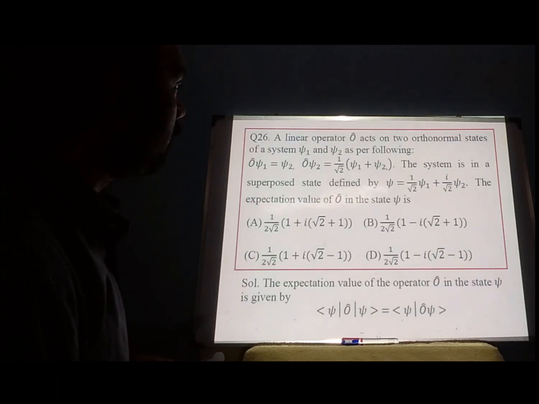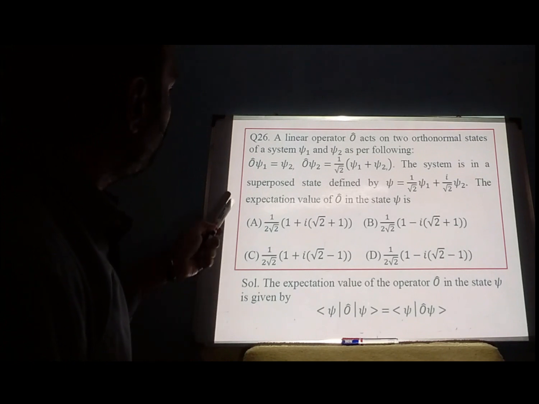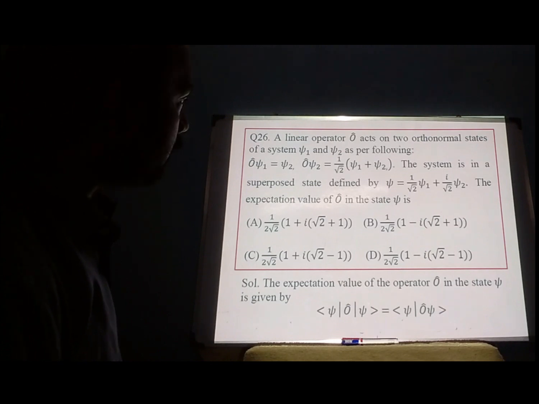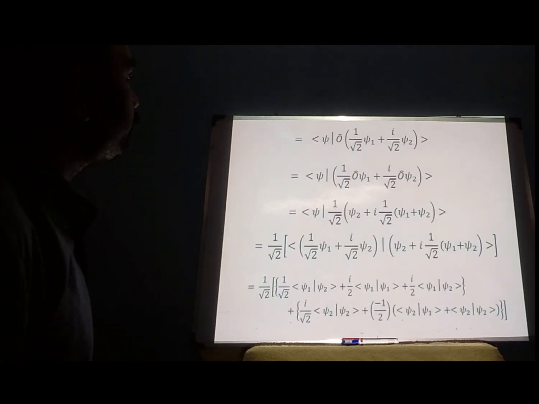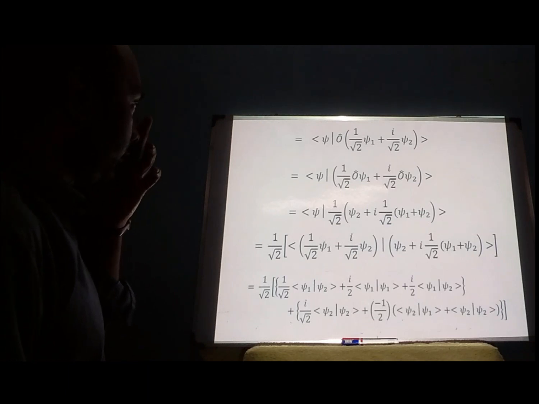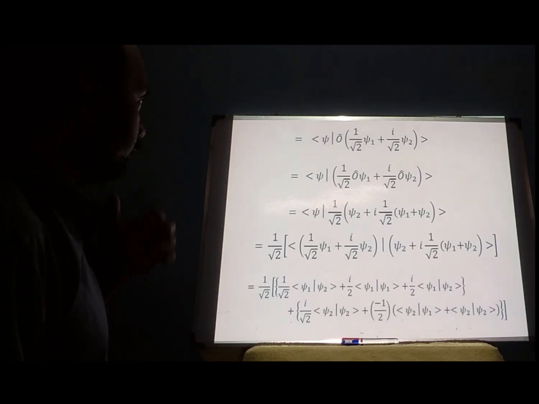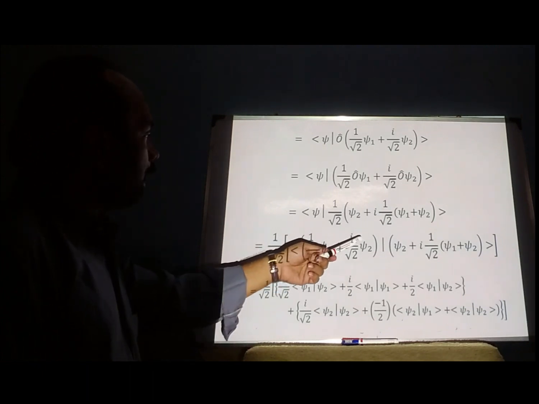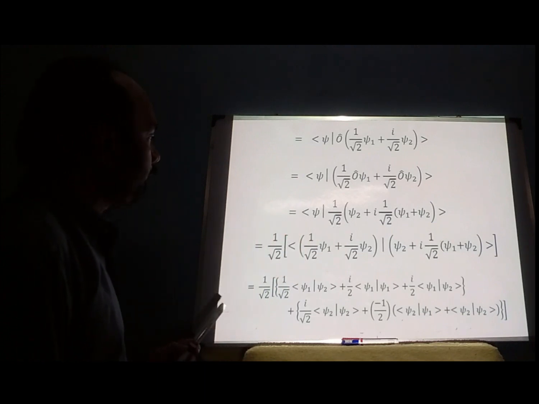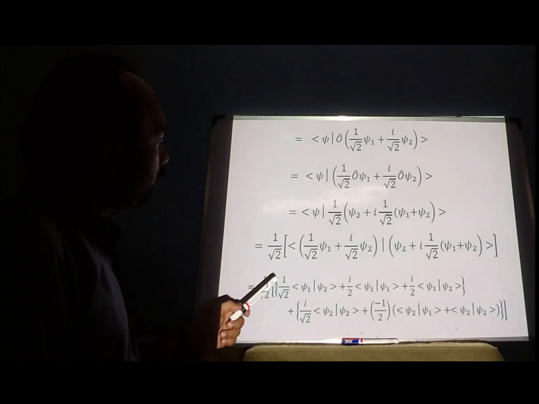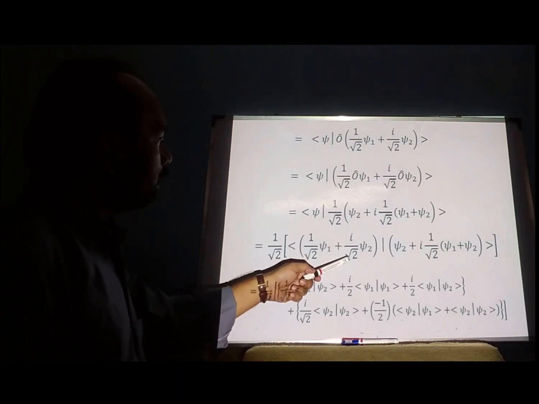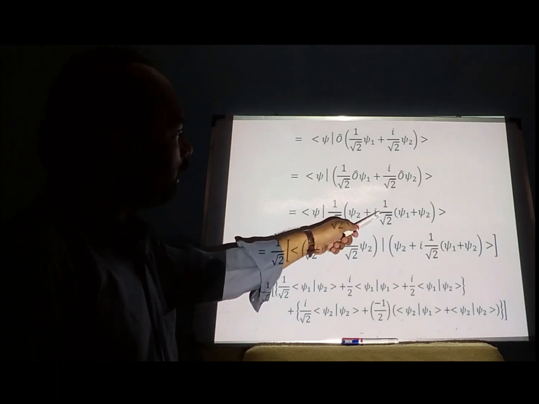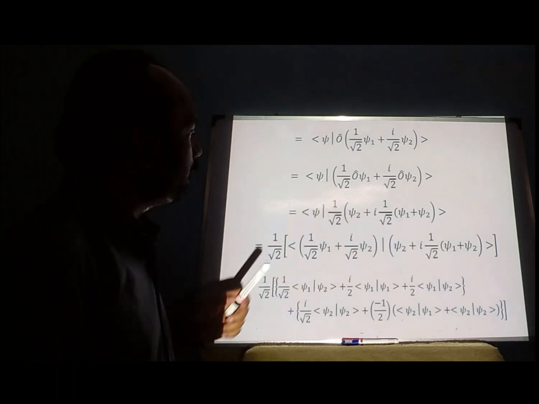1 by root 2 plus i by root 2 is by psi. When operator O acts on psi 2, I get 1 by root 2 psi 1 plus psi 2. Now 1 by root 2 I have taken out from here. I put the value of psi, which is 1 by root 2 psi 1 plus i psi 2 by root 2. Now this one: psi 2 plus i by root 2 psi 1 plus psi 2.